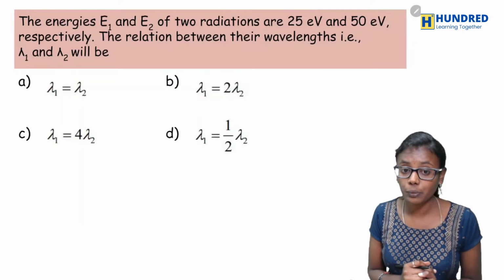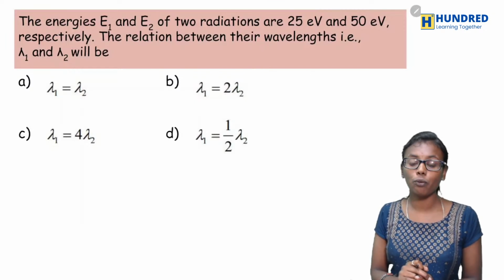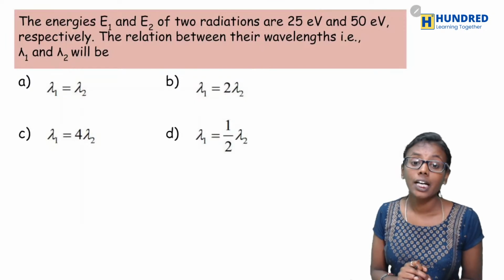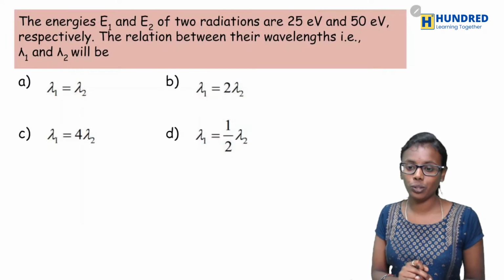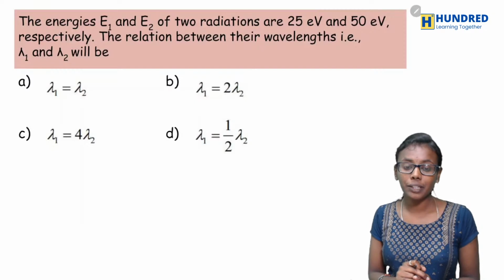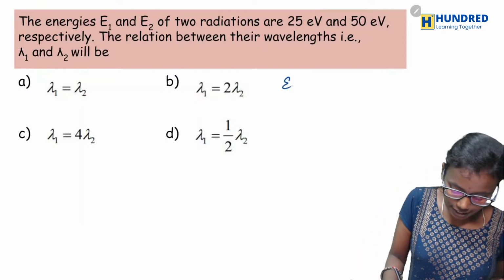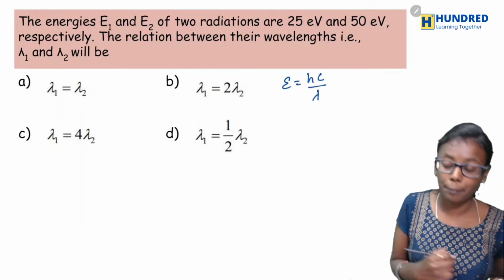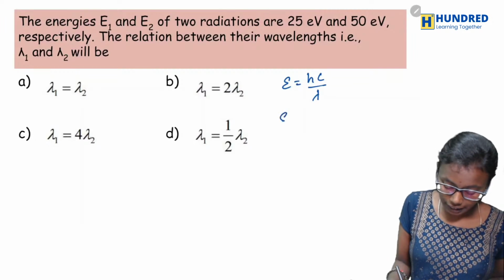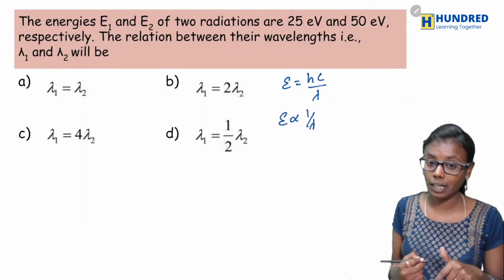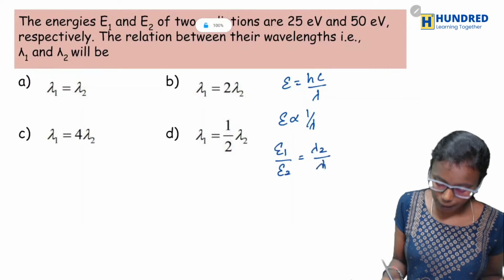Yes, the formula is E is equal to hc by lambda. And here hc is going to be constant. So I am writing E is inversely proportional to lambda. So E1 by E2 is equal to lambda 2 by lambda 1.